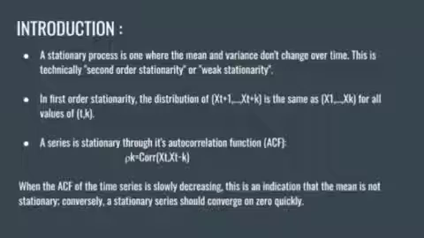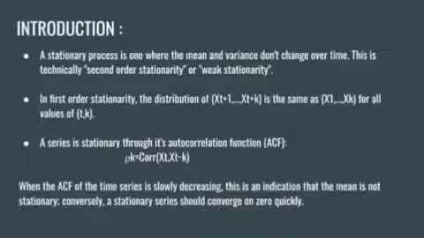First order stationary is also a weak form of stationary, as is second order stationary. The series is stationary through its autocorrelation function, where rho k is equal to the correlation between x_t and x_{t-k}.